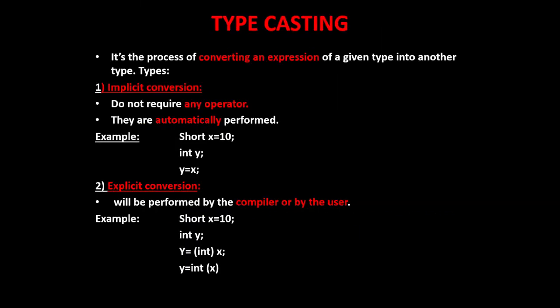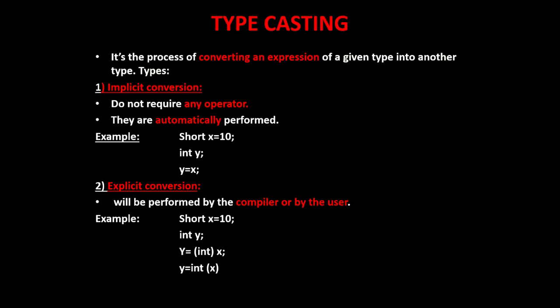Typecasting. It's the process of converting an expression of a given type into another type. There are two types, implicit conversion and explicit conversion. The first one is implicit conversion. It does not require any operators. They are automatically performed. Example, short x is equal to 10, int y, y is equal to x.